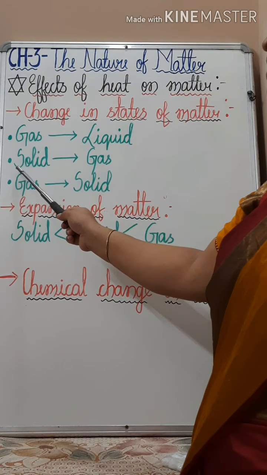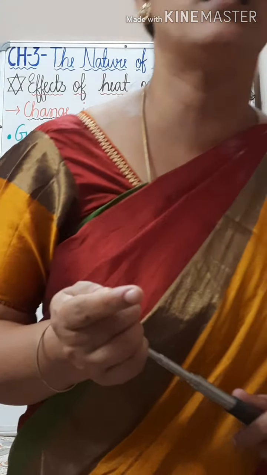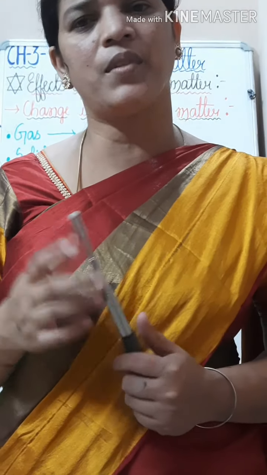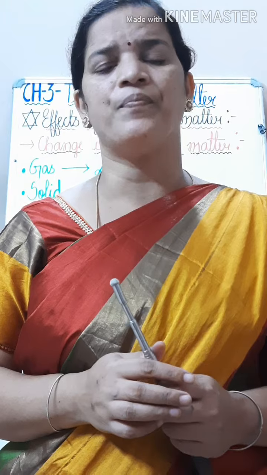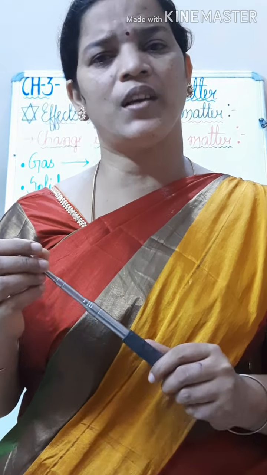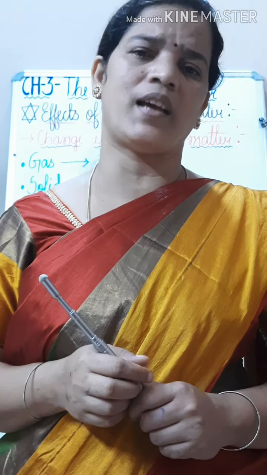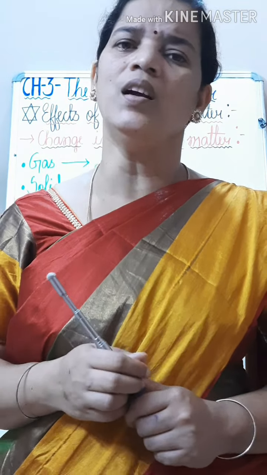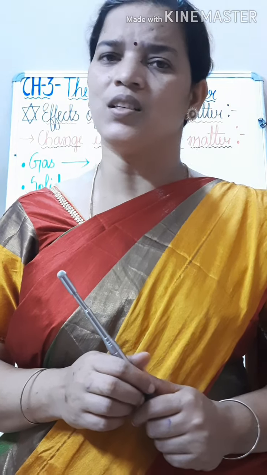Now the second one is change of a solid to a gas. Here I want to give you the example of iodine, ammonium chloride, naphthalene or camphor. Whenever we heat these solid substances, they change directly into the gaseous form without going through the liquid state. Clear? This process is known as sublimation.